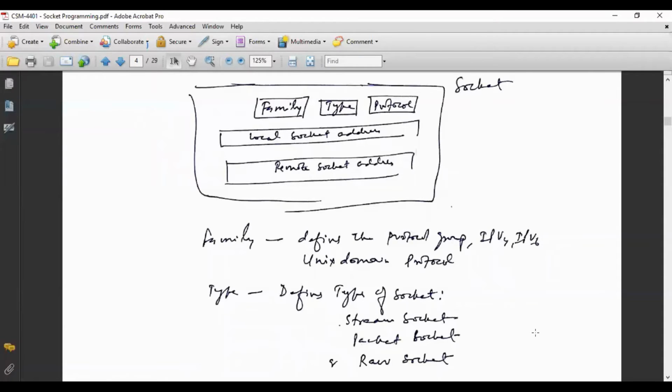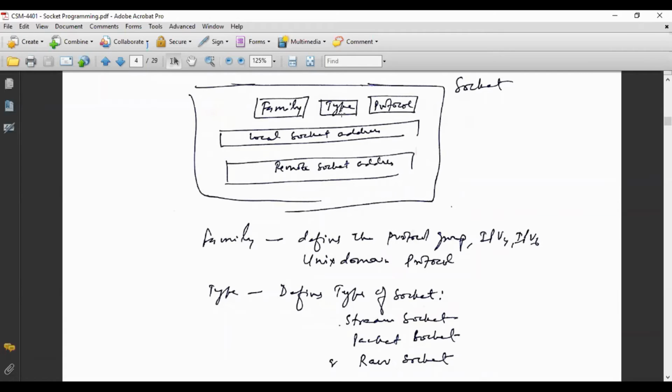Similarly, if UDP at client end is communicating with UDP at the server end, then we use packet socket. And I have already told you that sometimes ICMP is a program which is on the IP level, and sometimes it's directly communicating with the application program. So ICMP communicates with the application program using a raw socket. So there are basically three types of socket.